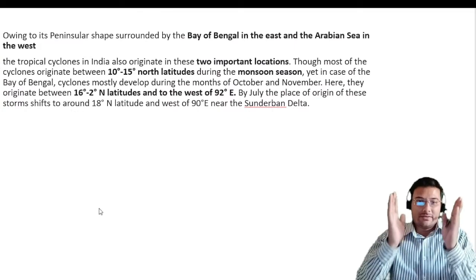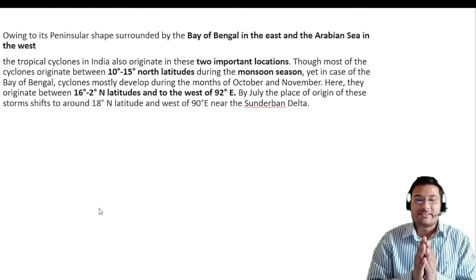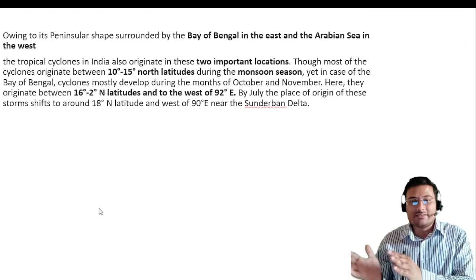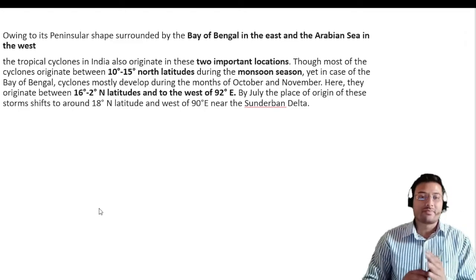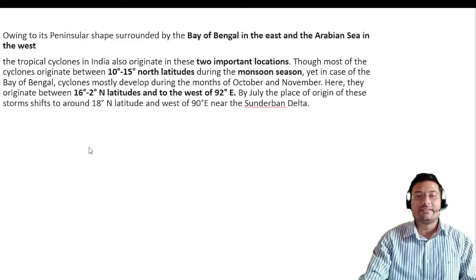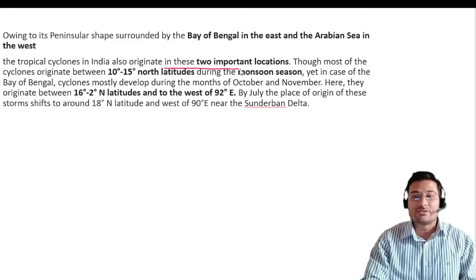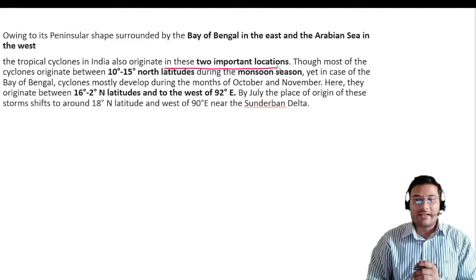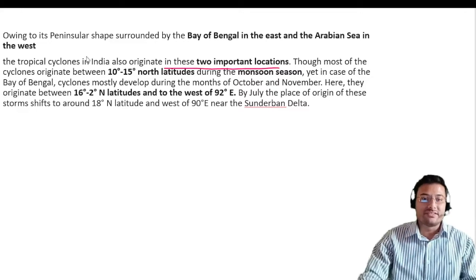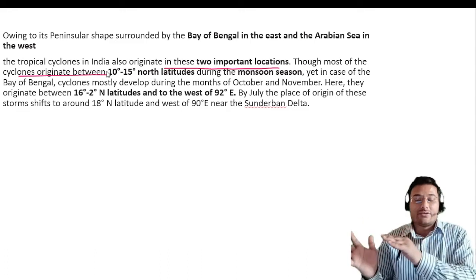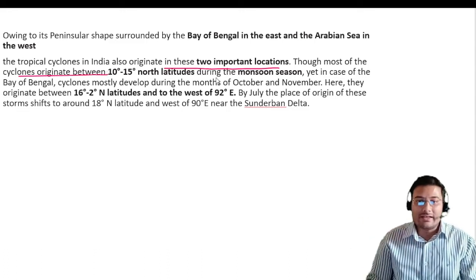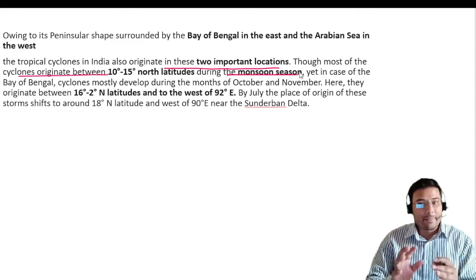We know that India has a peninsular shape. In the east direction, Bay of Bengal; on the west, there is the Arabian Sea. Tropical cyclones in India also originate in these two important locations, and most of the cyclones originate between 10° north to 15° north latitude and during the monsoon season.